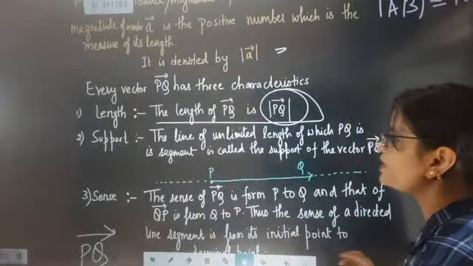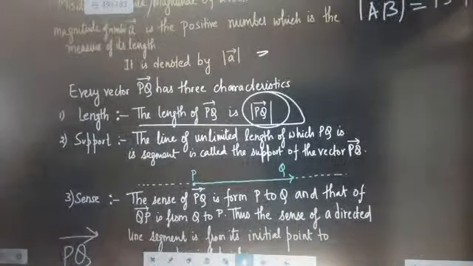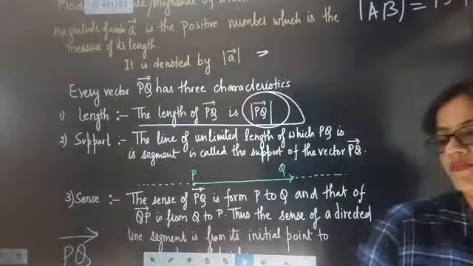Till here everybody understood? Give me assurance that you have understood every point, then we will go for the next one.